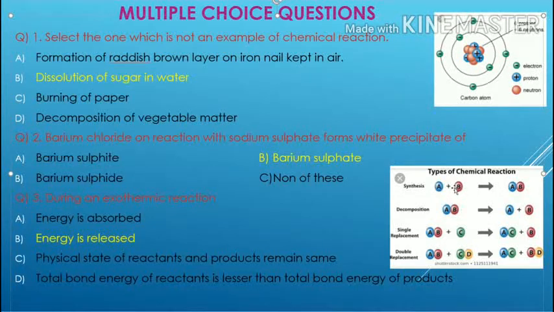A and B are combined to form AB, and it is a combination reaction. AB is a substance that, after reaction, is decomposed to form two new substances, A and B. It is a decomposition reaction. AB, a substance, plus C reacts to form AC plus B. It is a single displacement reaction. And the fourth one is the double displacement reaction: AB plus CD forms AC and BD. It is a double displacement reaction.